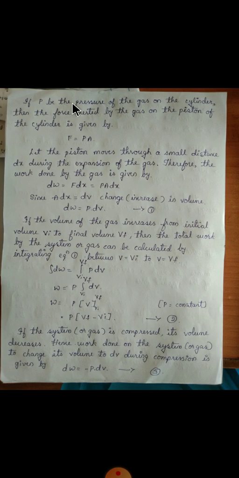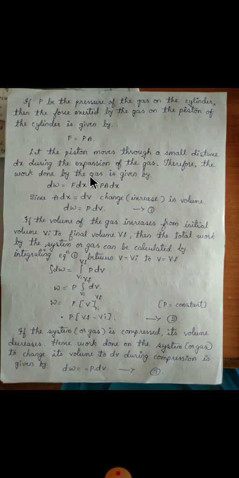Let P be the pressure of the gas on the cylinder. Then the force exerted by the gas on the piston of the cylinder is given by force is equal to pressure into area. Pressure is force per unit area, so force is equal to pressure into area. Let the piston move through a small distance dx during the expansion of the gas.